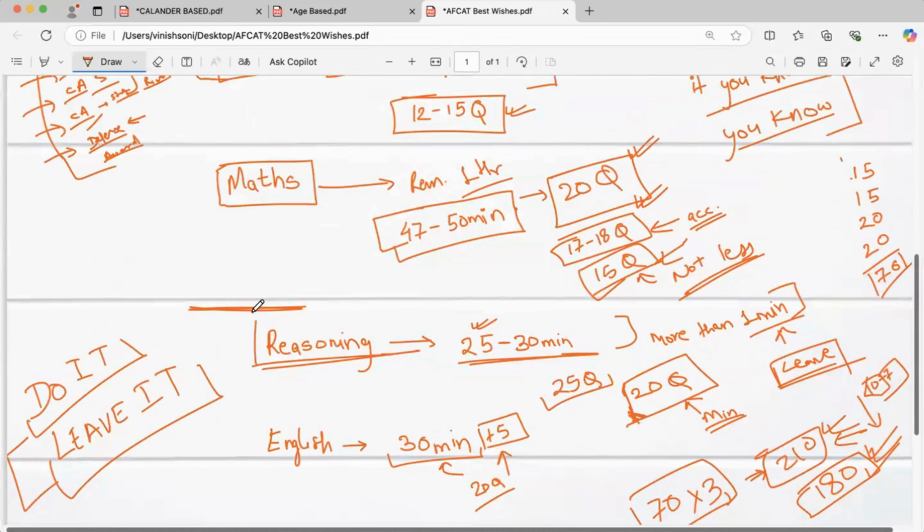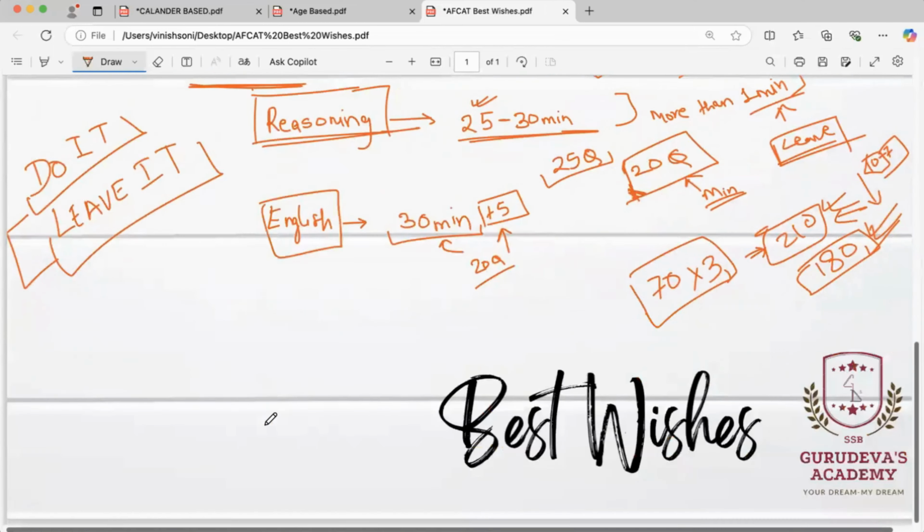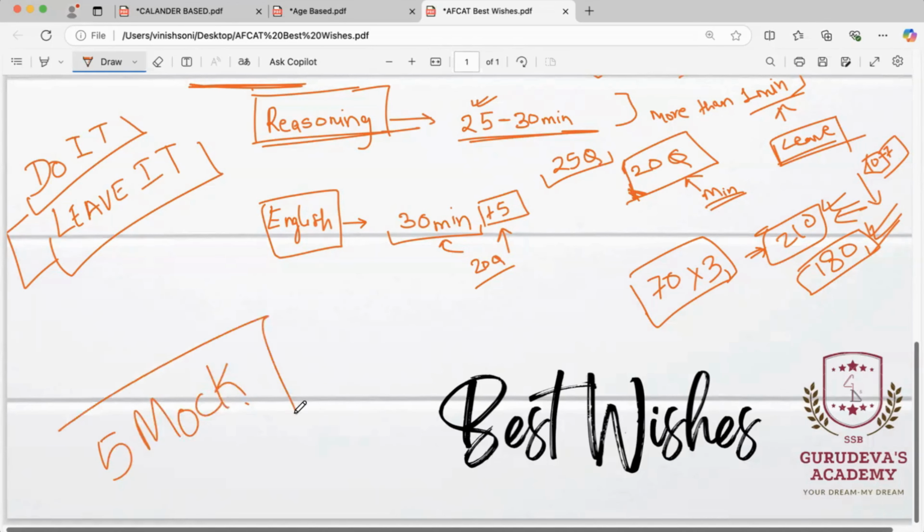So just utilize this approach which we discussed right now in your mocks as well, in the 5 mock tests which you will be doing. But in appearing for these 5 mocks, I want you all to study well and revise well.